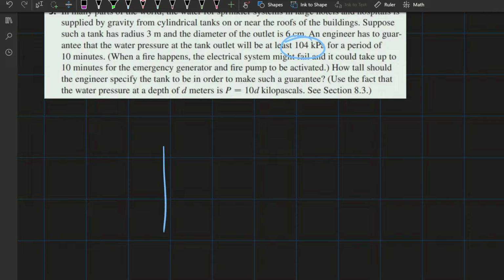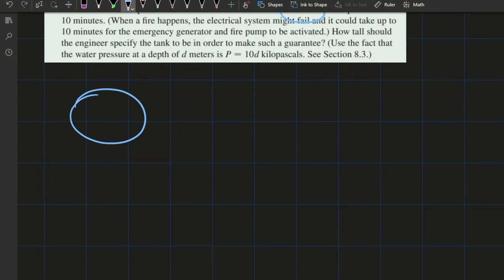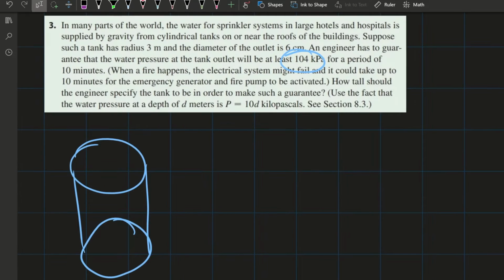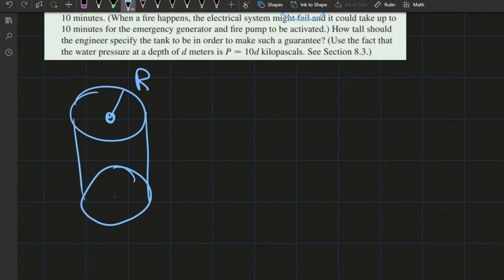So to start off, we're just going to make a quick diagram. It's quite a poor cylinder I'm making here, but my drawing skills are not my forte. They're saying it's going to have a radius at the top of R, and at the bottom it's going to have a tiny hole through which the water can go down because of the pressure being applied onto the water.